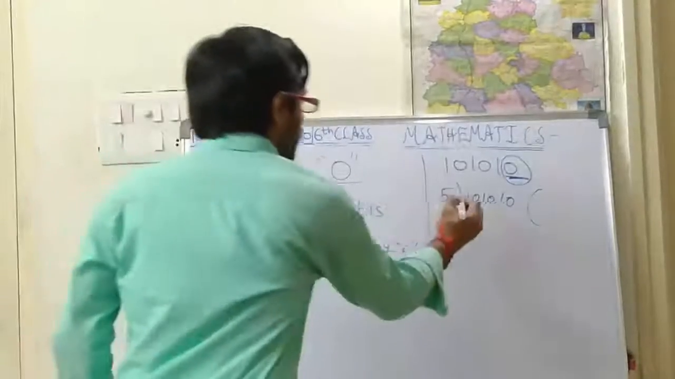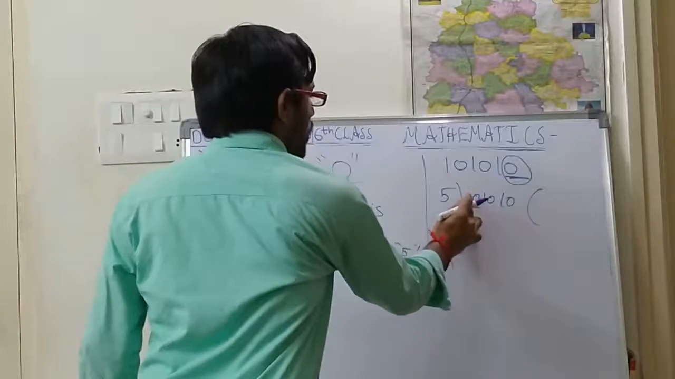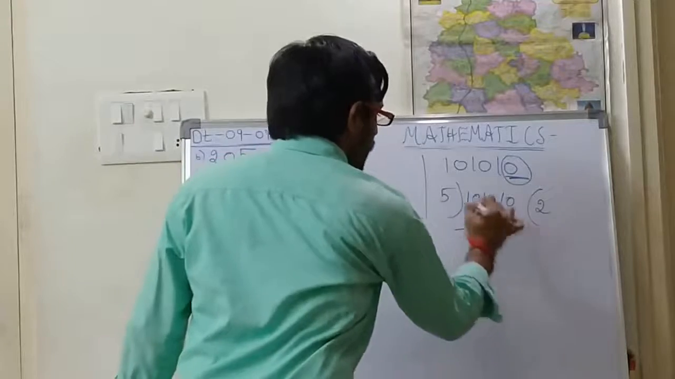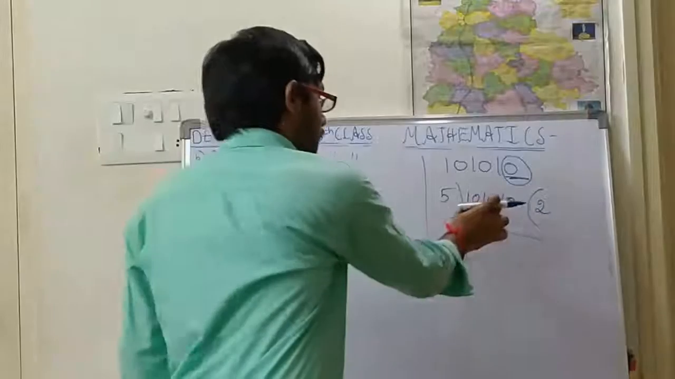So first take 2 digits. What are 2 digits? 1 0, 10. 5 2s are 10. Is it right, children? 10 minus 10 is 0. Okay. Afterwards again 1 is there.